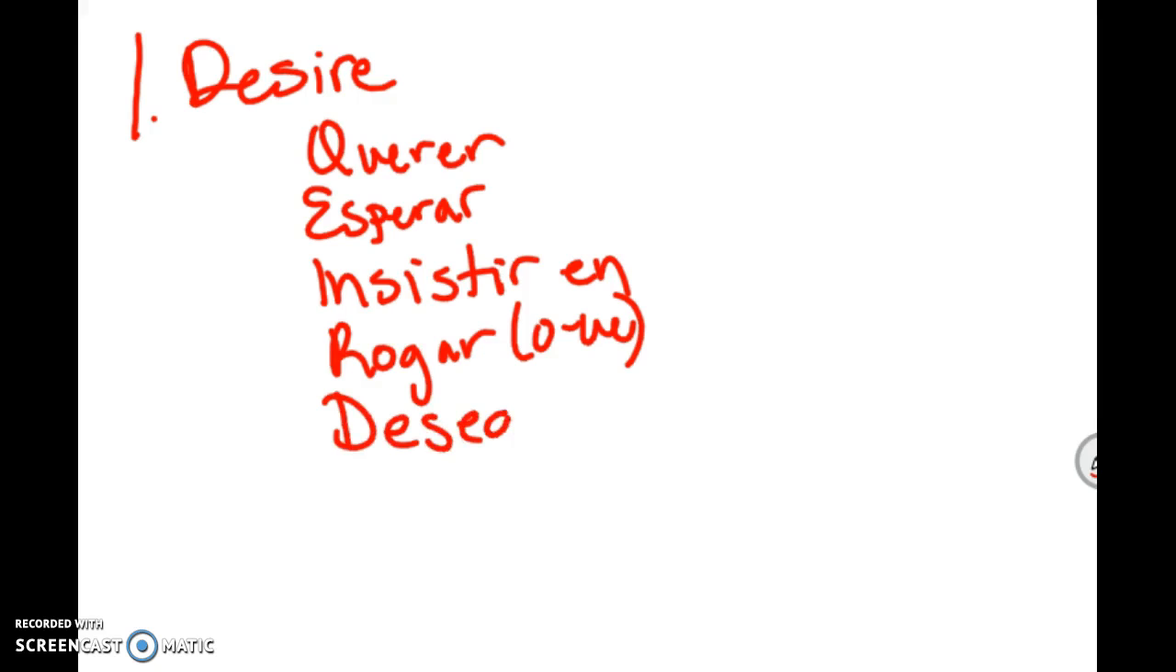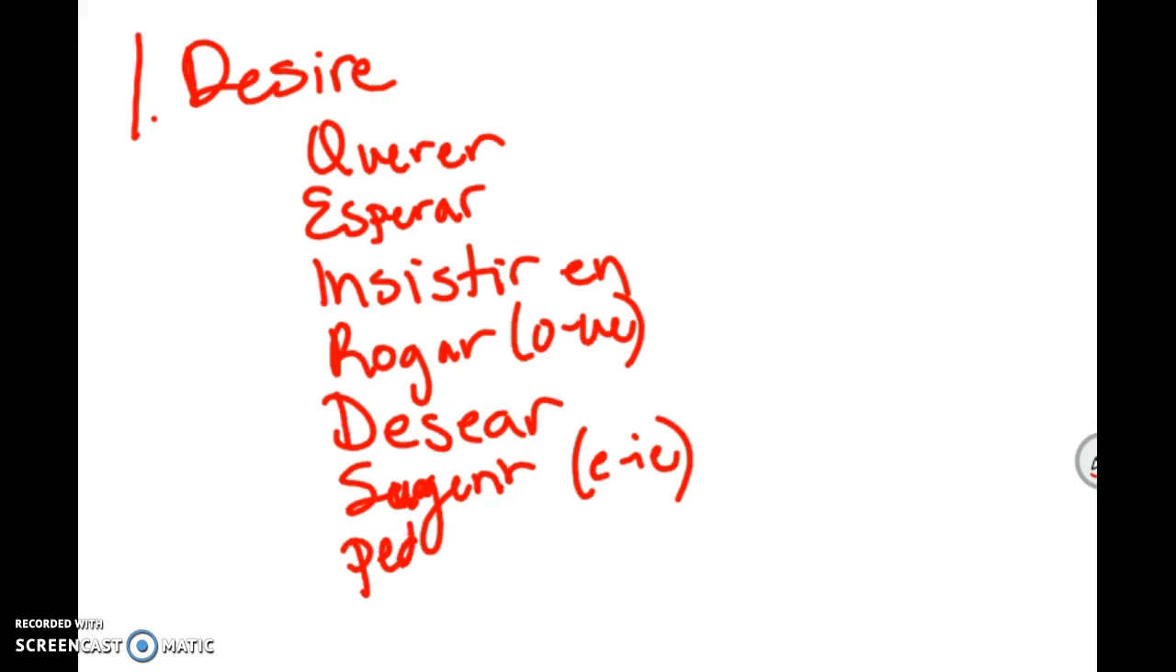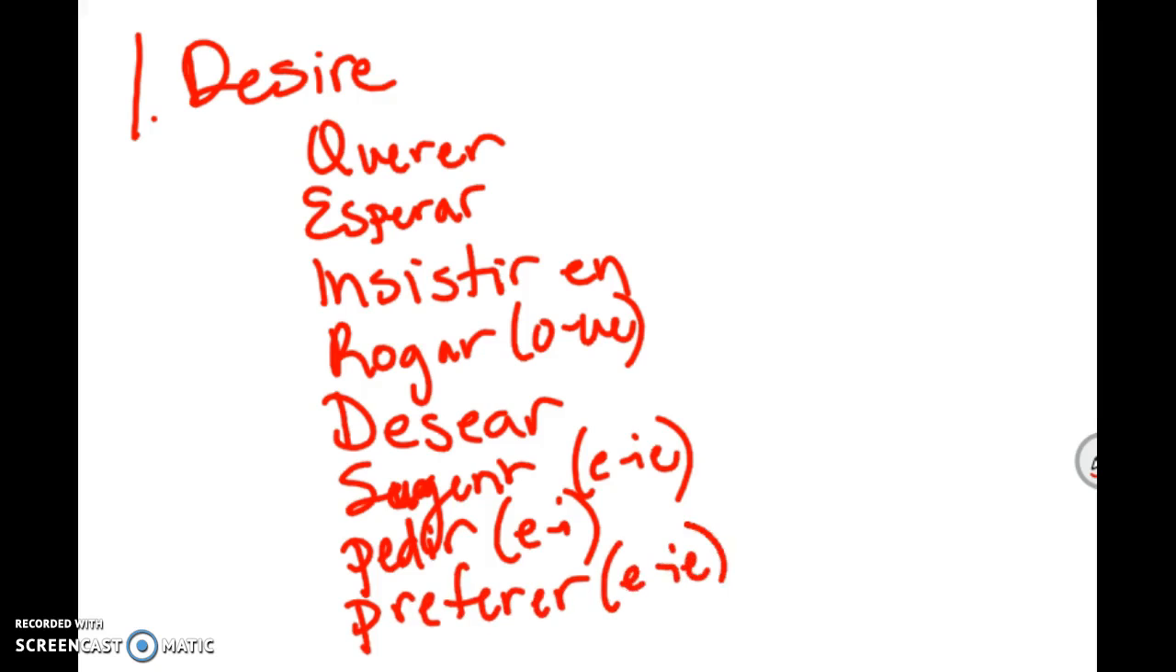Desear, the most obvious. To desire. Okay, to desire. Yes. Sugerir. Sugerir. What kind of stem changer is it? E to IE. And it means to what? To suggest. Yes. Pedir. Pedir is also a stem changer. It's E to I, and it means 2 things. To request or to ask for. Yes. Preferir. Preferir. And this is an E to IE, and it means to prefer.